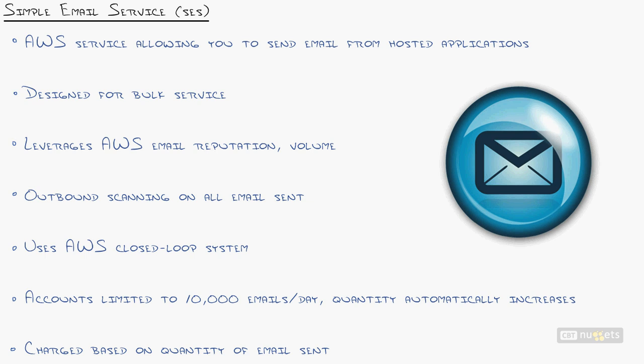Let's start off with the Simple Email Service. What this service does is allow you to send email from hosted applications. Now, these are applications that you have running on EC2 servers in the cloud. First off, before I go through the rest of this, can I give you a really big picture view? Because I know immediately when some of you see that, you go, well, I don't need that because I already can send email from my applications. I've got maybe a Linux instance, maybe a Windows instance, and I'm running my own email server. So why would I even, fast forward, Jeremy, I don't need to hear about this.